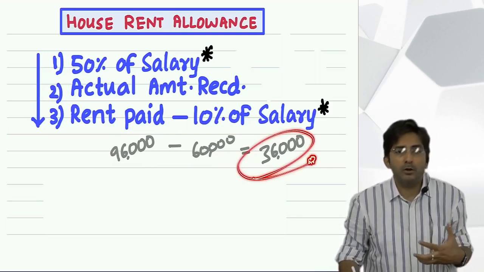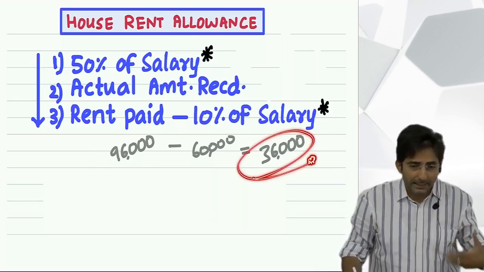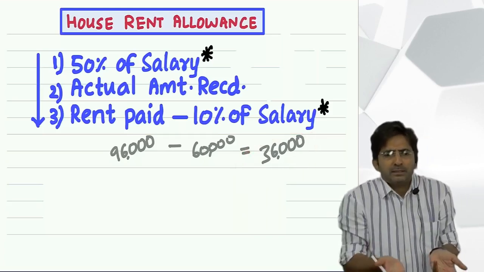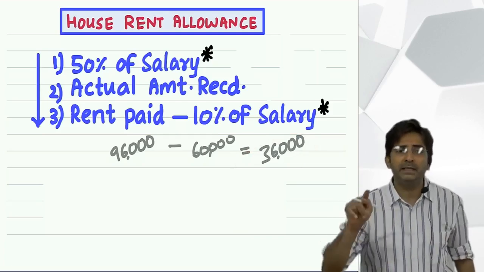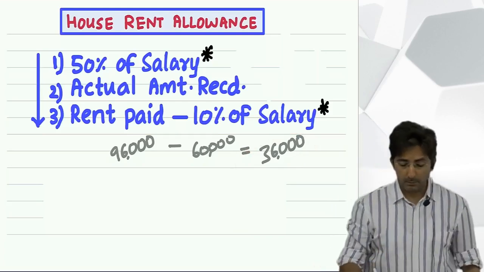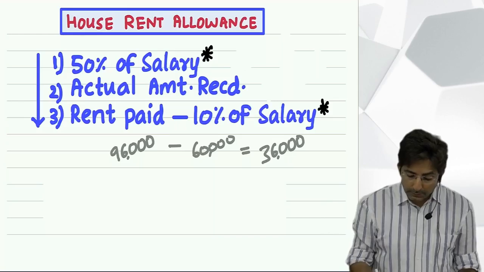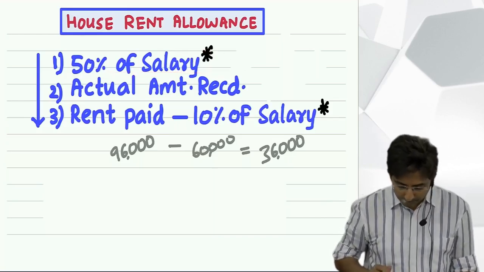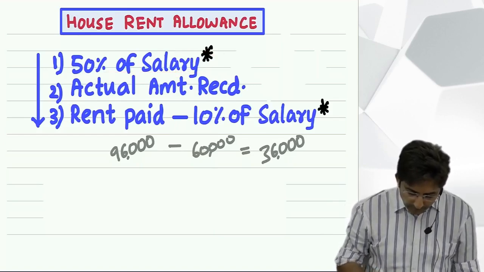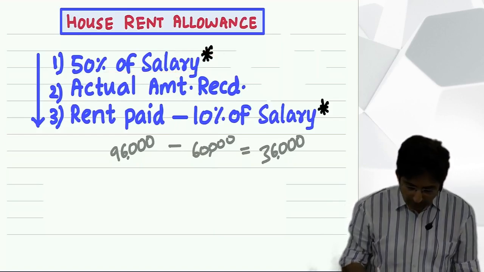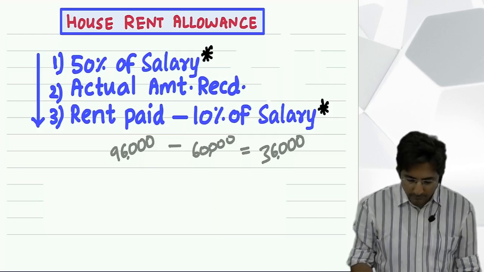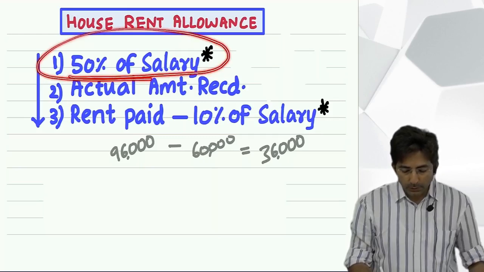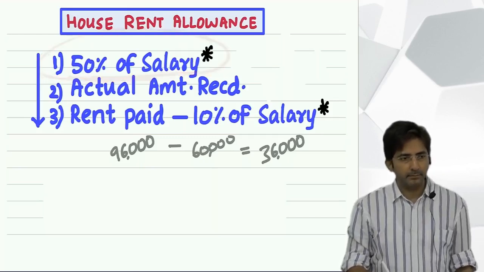But sometimes your bosses are generous. They give you a little more. So let him give, it is his money. But we feel it is extra given to you, so it will be taxable. Now, what is the logic of this amount then? Okay, now my next target is to explain what is the logic of 50% of salary.